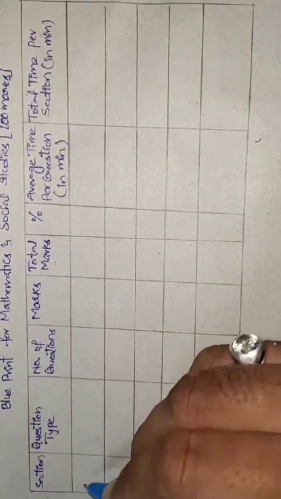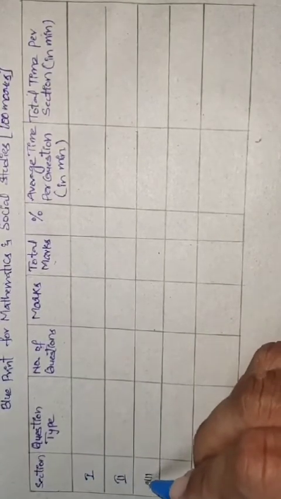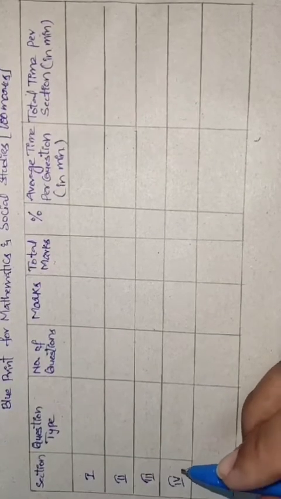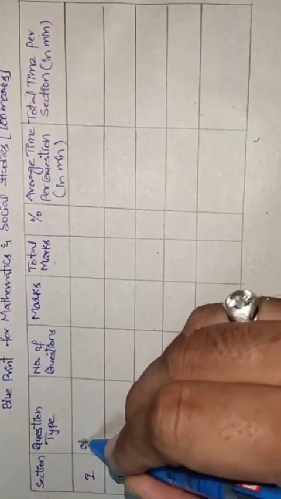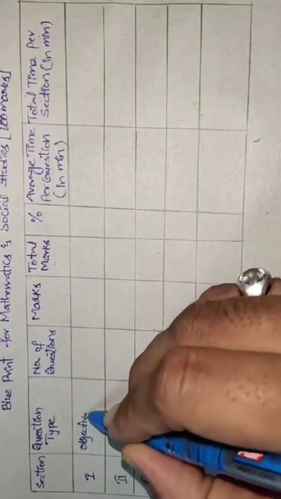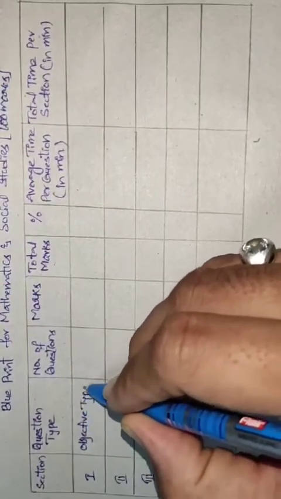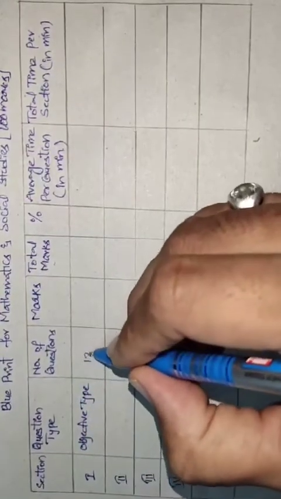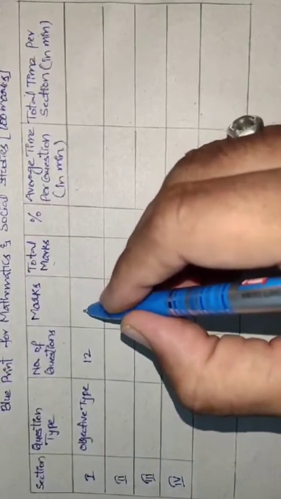So now we are going to see the blueprint for mathematics and social studies. Here you can see 4 sections: section 1, section 2, section 3 and section 4. In section 1 you can see objective type questions, and the number of questions is 12, and each question carries 1 mark.